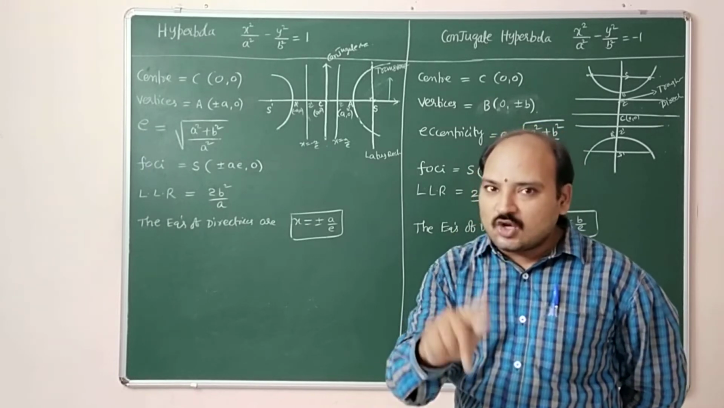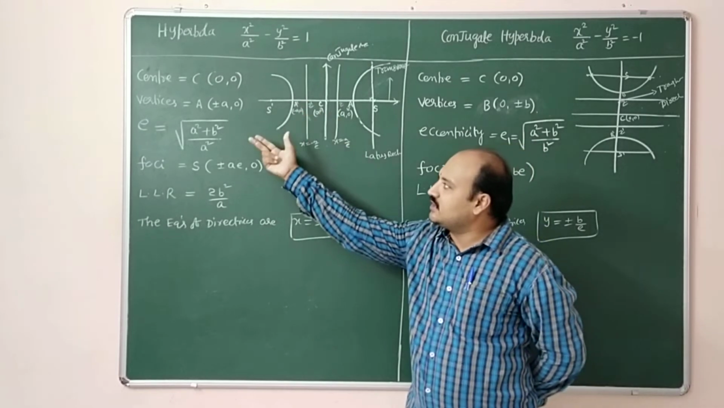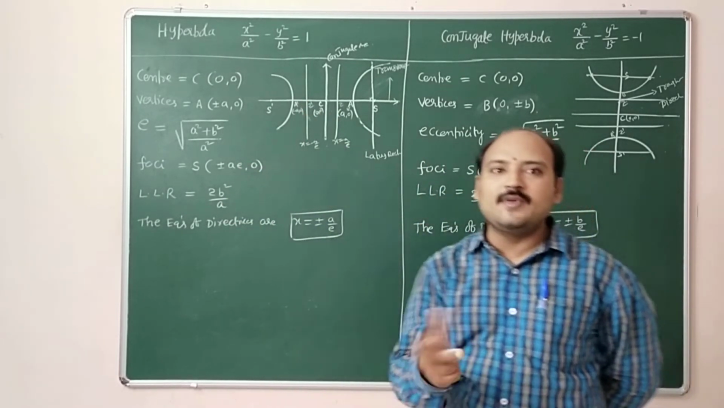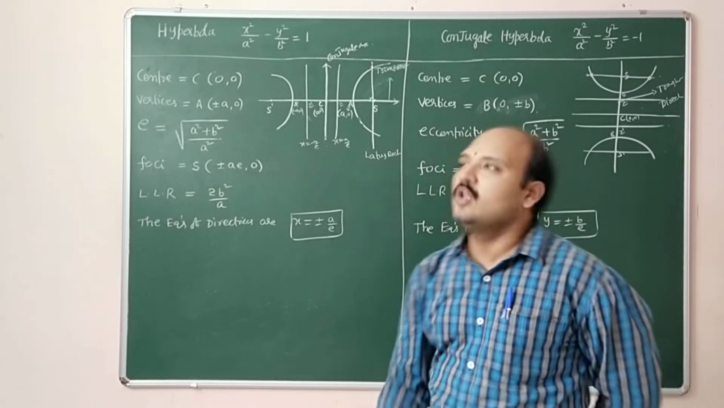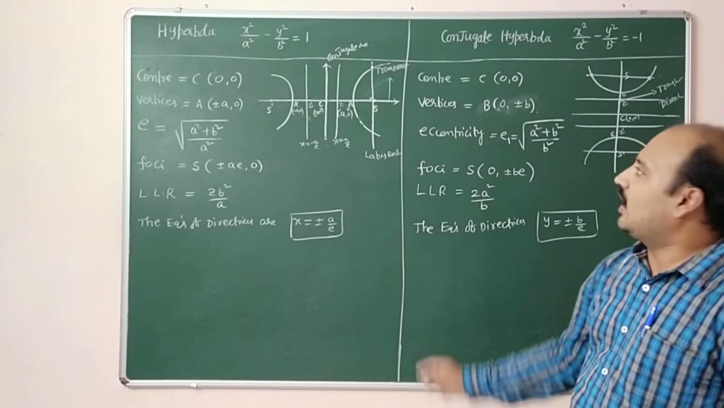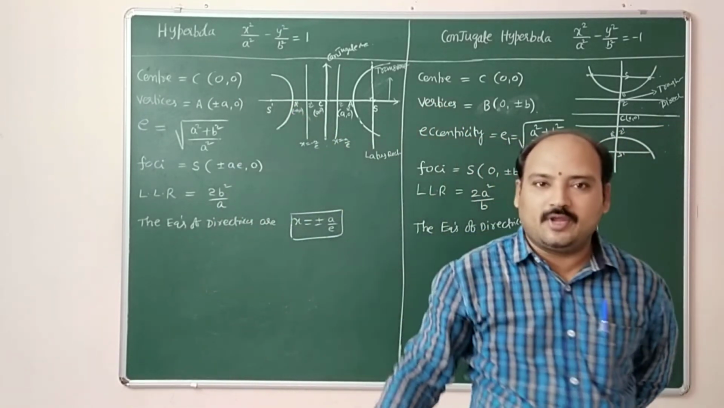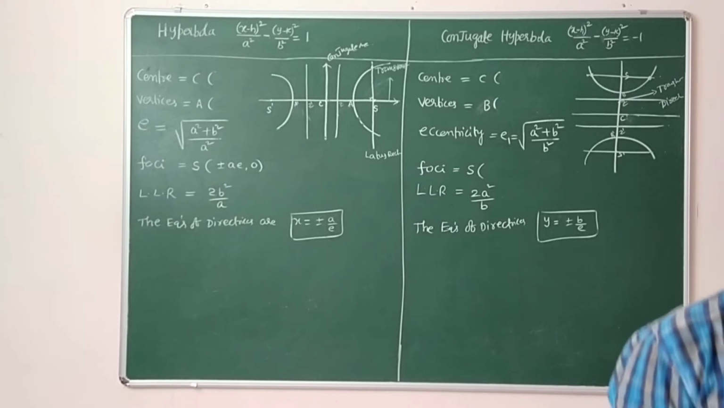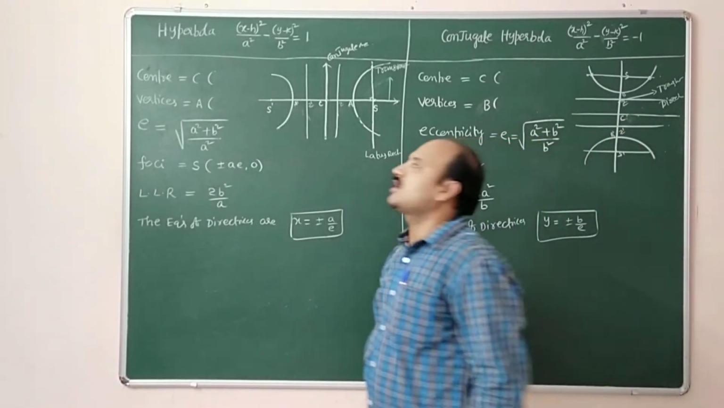If the center is not at the origin, what will change in the information, like the center, vertices, foci, LLR and equation of directrices? If it is at h, k, we will see that information. I will write how it will be. So we will discuss now the hyperbola whose center is at h, k.